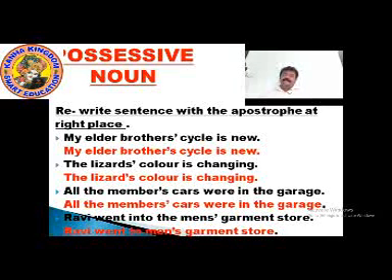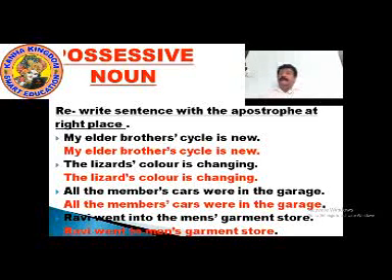All the members' cars were in the garage. The correct thing is all the members, members apostrophe, cars were in the garage. This is correct.